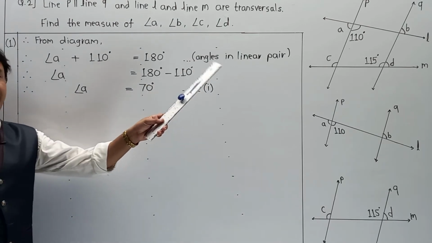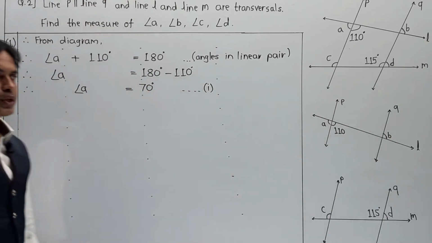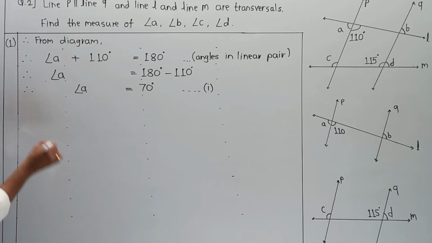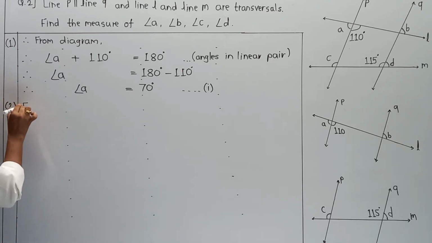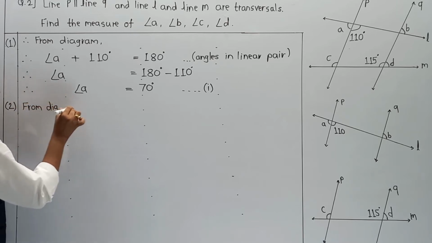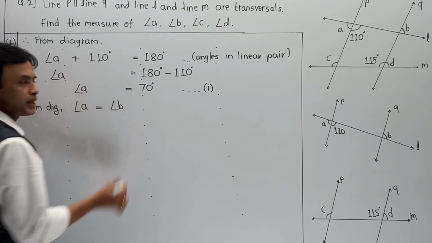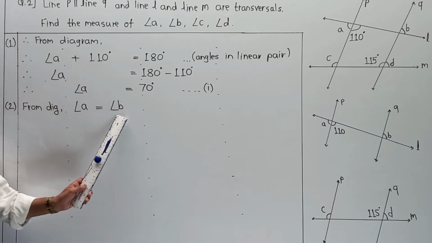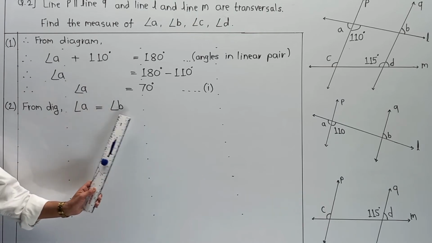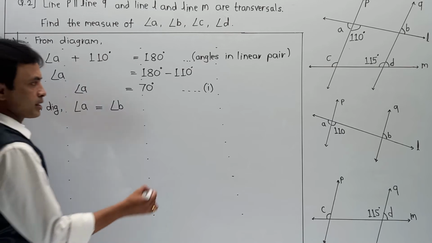Now we have to write the next value. From angle A we have to write angle B over here. So second part, from the diagram, angle A is equal to angle B. Now why is angle A equal to angle B? Because angle A and angle B are exterior alternate angles. Reason?